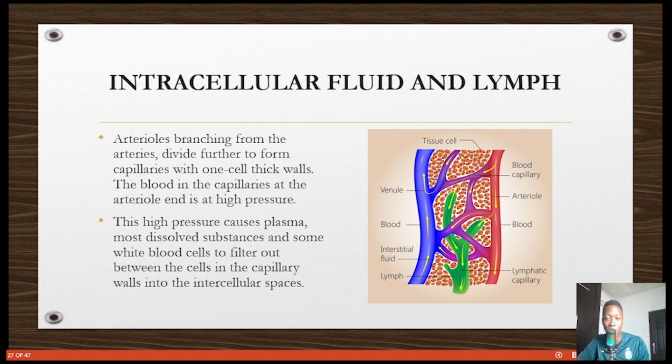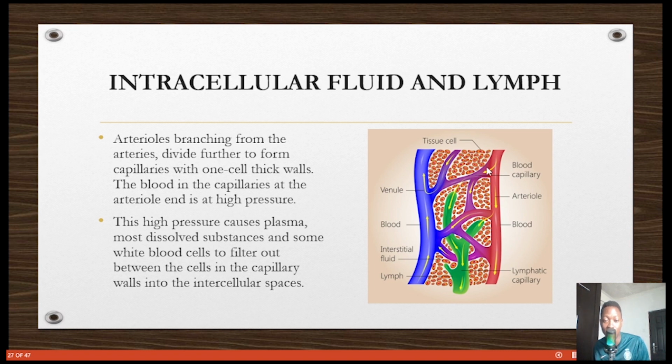So apart from the blood, we also talked about intracellular fluid. This is a cell, but there are fluids that surround this cell. Arterioles branching from the arteries divide further to form capillaries, and the blood in the capillaries at the arteriole end is at high pressure. So this is the blood capillary, right? This is the artery. Blood is coming from the heart like this through the artery, it's pumping well, and then it moves into the capillaries.